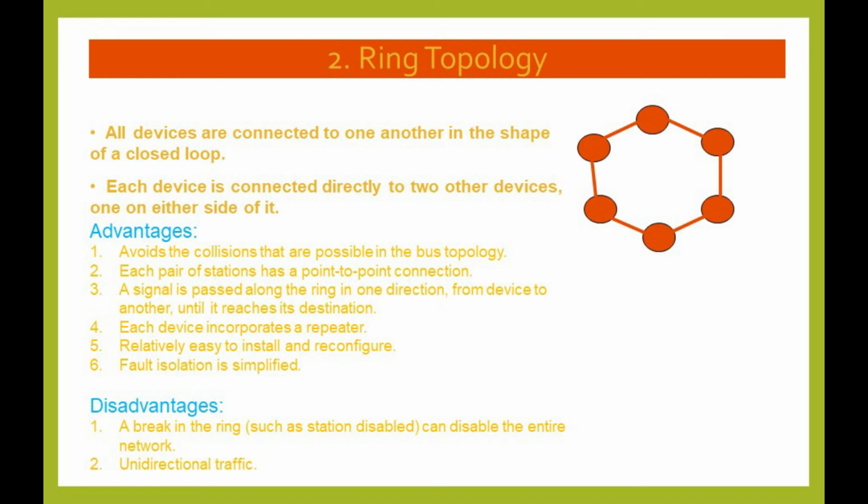Relatively easy to install and configure. Fault isolation is simplified. Disadvantages: a break in the ring, such as a station disabled, can disable the entire network. Unidirectional traffic.